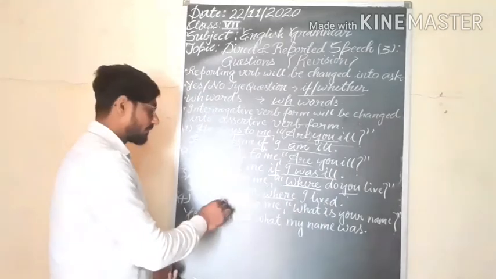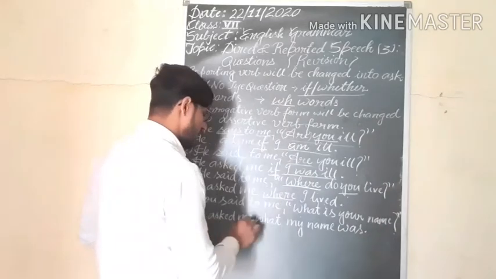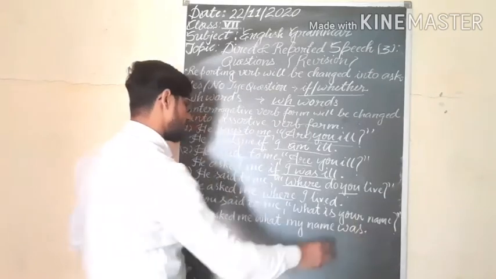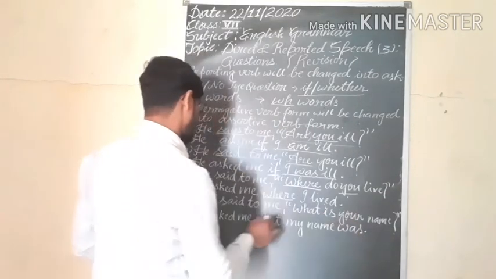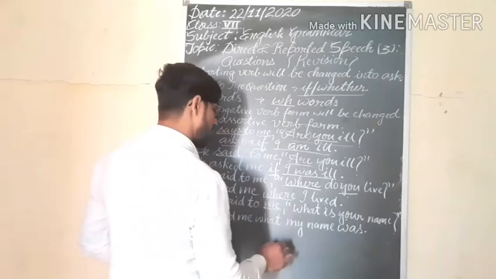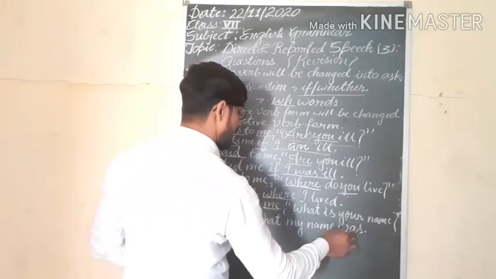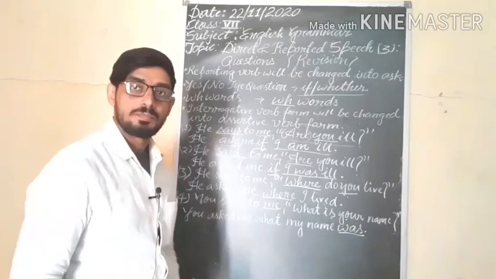You said to me, what is your name? You asked me what. The second person will be changed according to the object of the reporting verb. The object is me, so here you will get my name. Afterward you are getting was. Is will be changed into was. So I hope that you have understood.